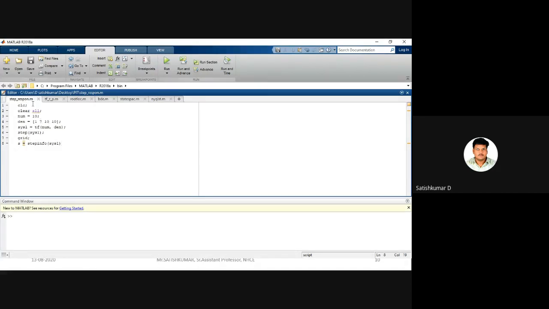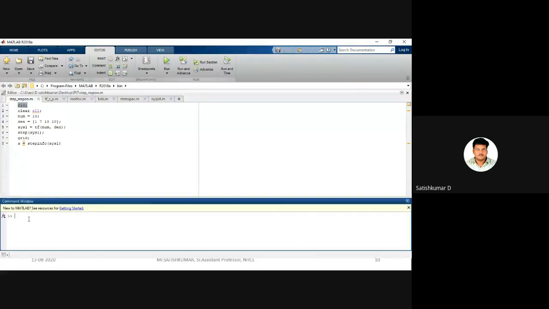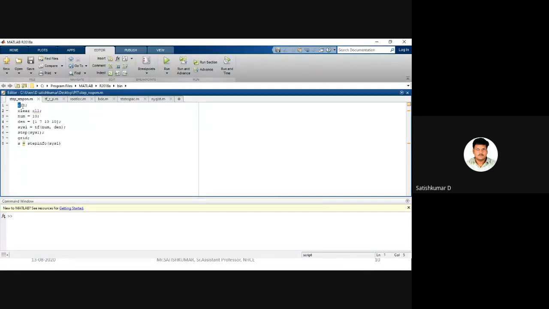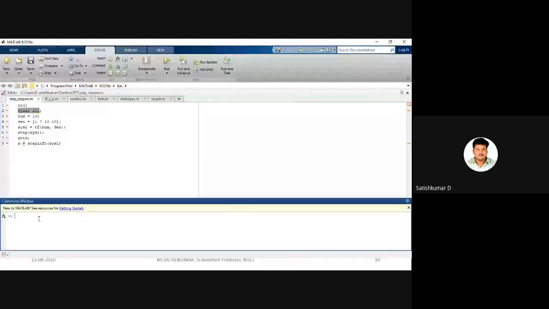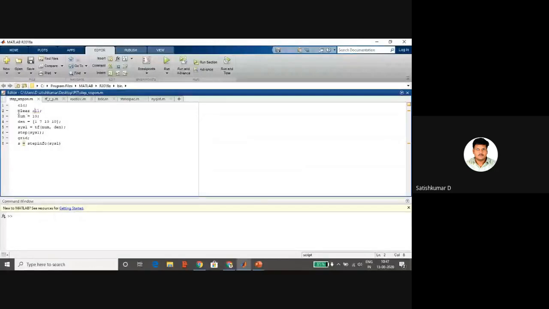So CLC stands for clear the screen, so it clears the command window screen. The command clear all clears any previously stored variables in the command window or workspace. Then I am defining the numerator polynomial and denominator.